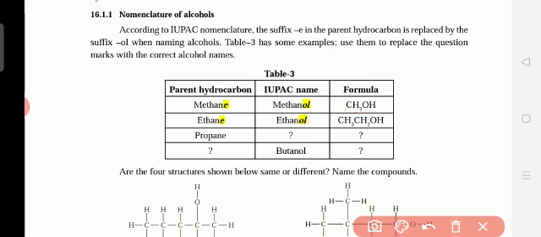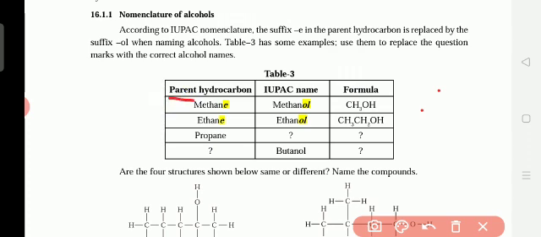In class 9, chapter 15, you studied alkanes, alkenes and alkynes: methane, ethane, propane, butane, pentane, hexane, octane, nonane and decane. You may have forgotten how to make the structures, so I remind you again.